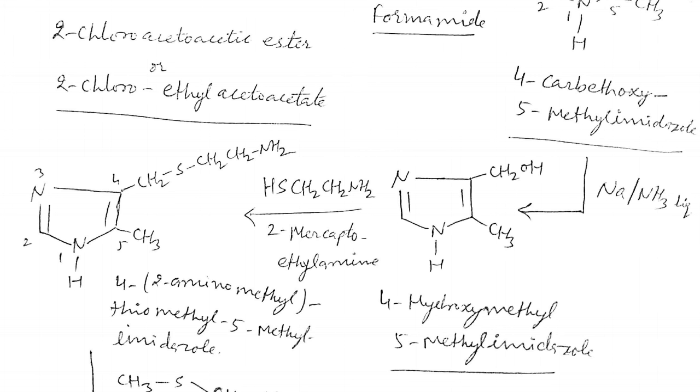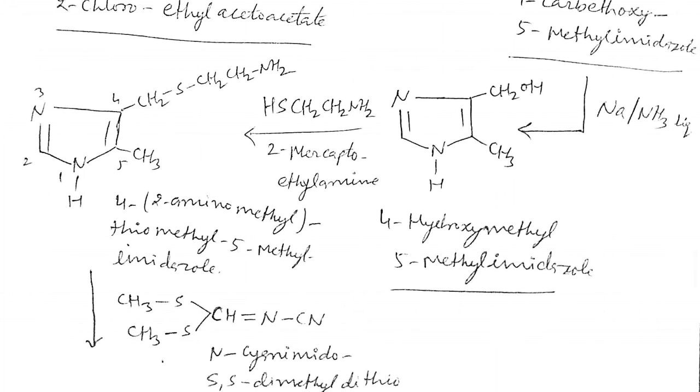So this side chain is obtained at position 4: CH2-S-CH2-CH2-NH2. I think it is clear to all. This is the IUPAC name written here.